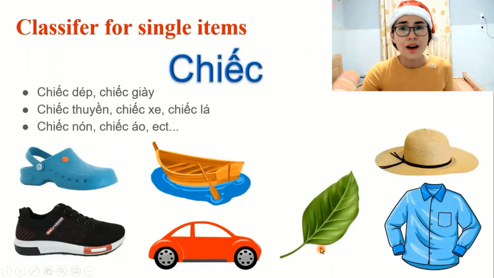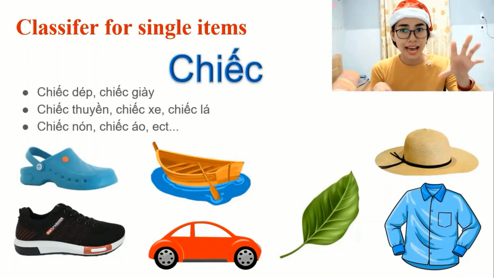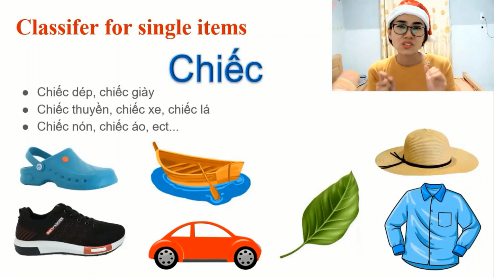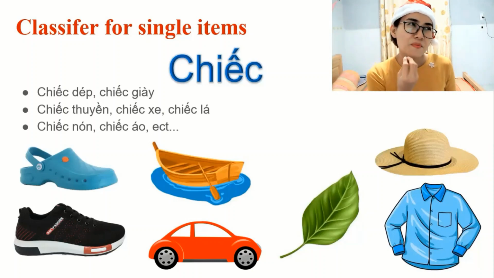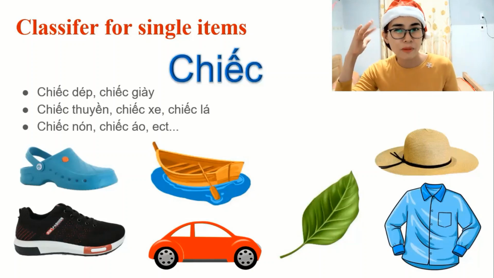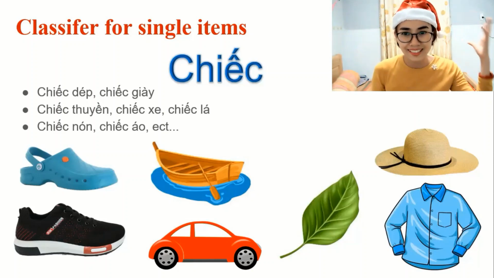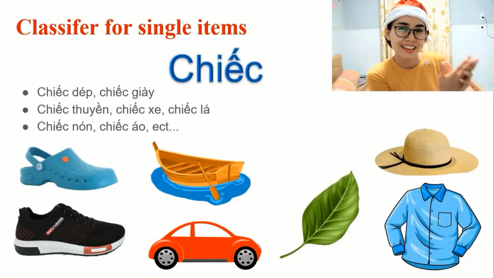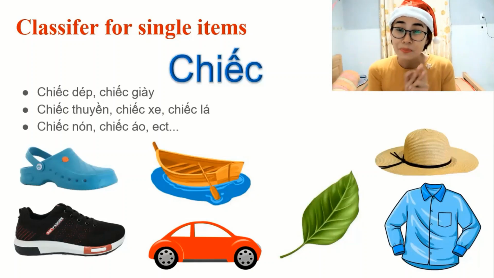And chiếc lá. But why sometimes we use chiếc, sometimes we use cái? Actually, most of the time, cái and chiếc can be interchangeable. But because cái is so normal, we say it a lot. So sometimes you want to sound better, in a kind of poetry thing or artistic thing. You want that thing to be specific. That thing is special. Like, I just bought a new bike.